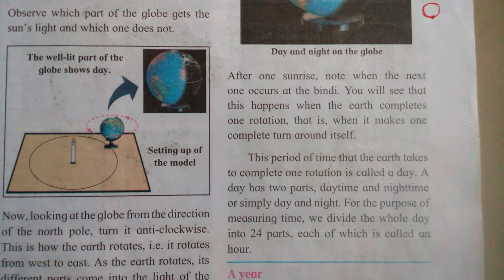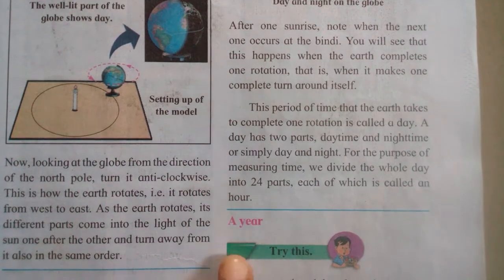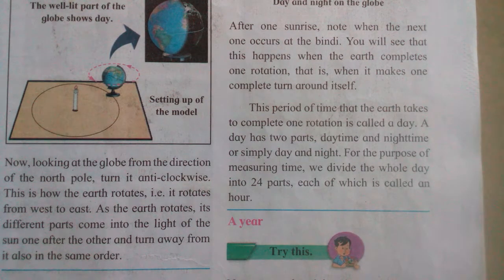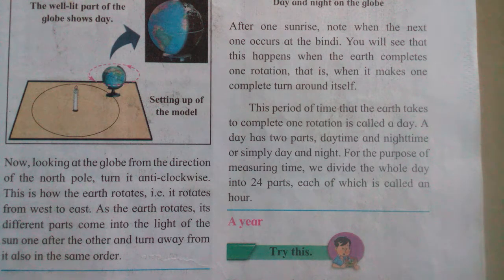All of you understood? Now see, the next one is a year. What is meant by a year? See, due to the rotation of the earth, day and night happen, and to complete one rotation, the earth needs one day. Understood? Then what is meant by the year?